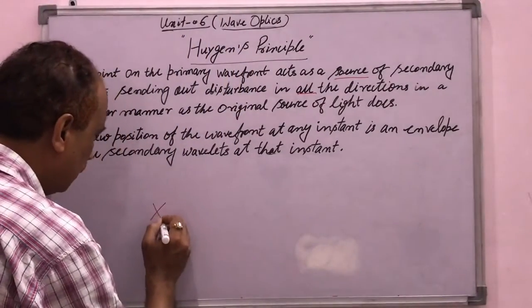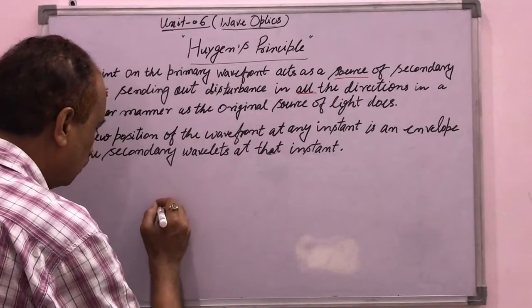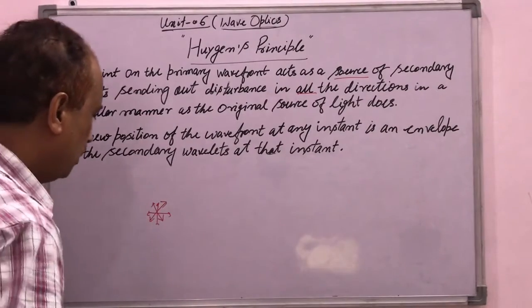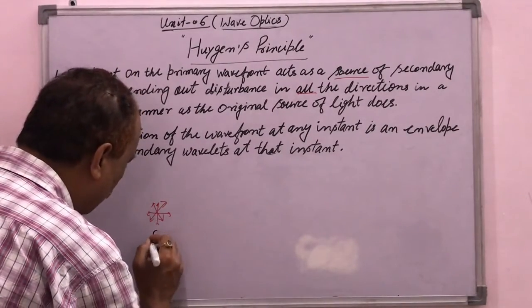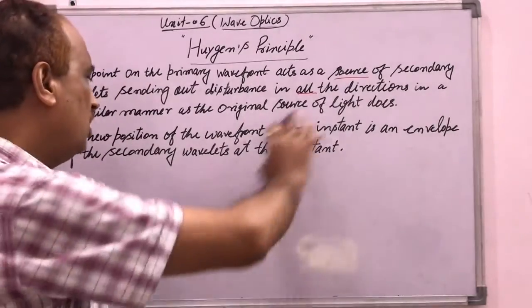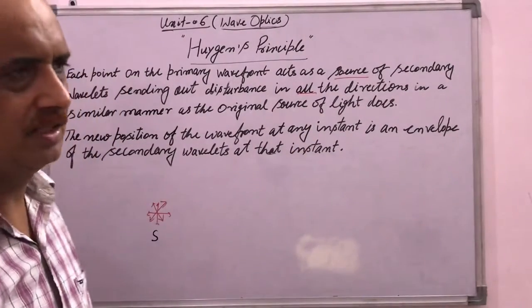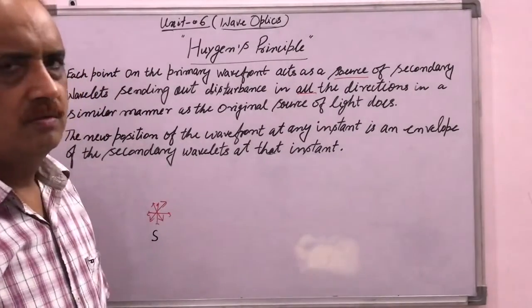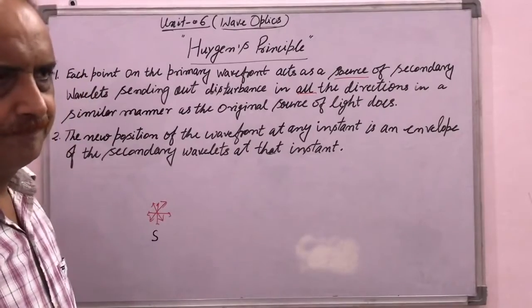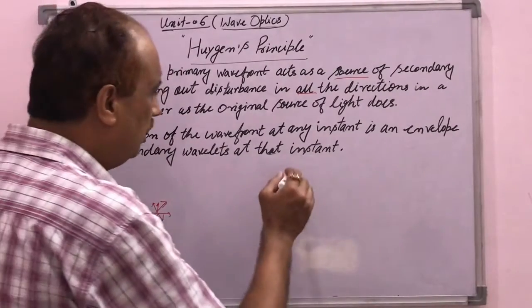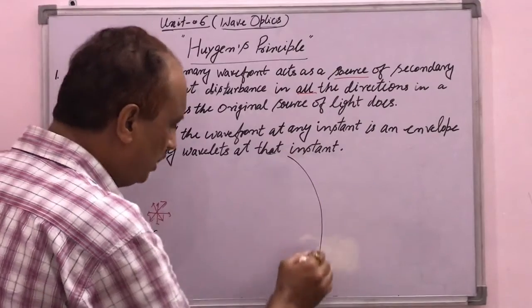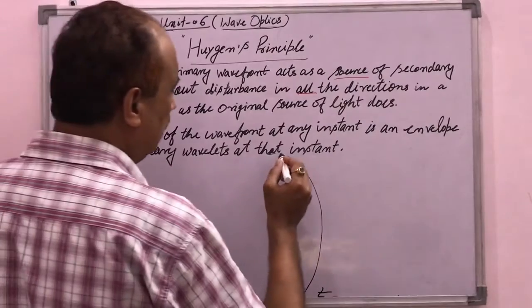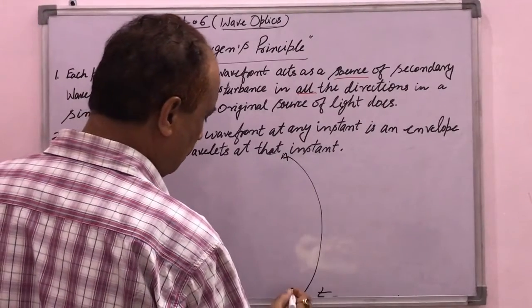We consider here a source S, means source of light S, which produces light in all the possible directions, sending out the disturbance in all the possible directions. So at some distance from the source, at any instant of time t, we consider a primary wavefront. Say AB is a primary wavefront.